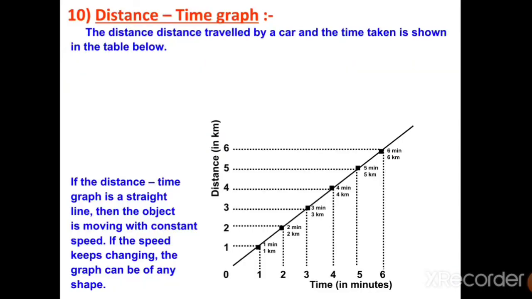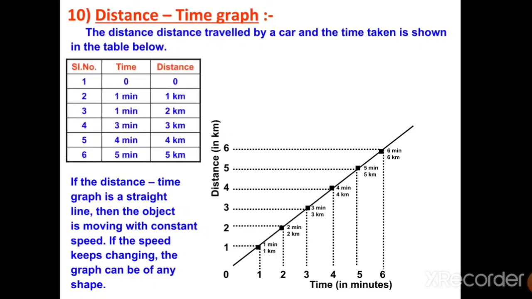Now you should also know what a distance time graph is, because with the help of distance and time we always measure the speed. Suppose you have a time and distance record. Suppose in 0 seconds you have covered 0 kilometers, in 1 minute you have covered 1 kilometer, in another 1 minute you covered 2 kilometers, and so on.